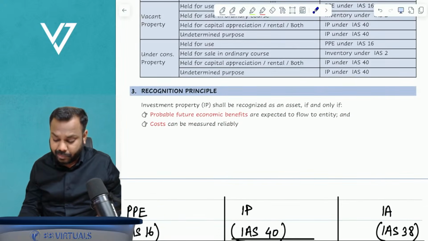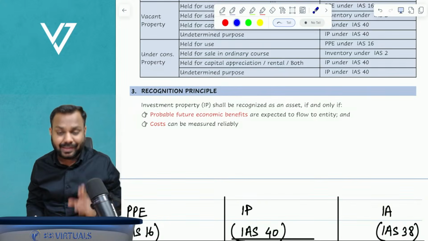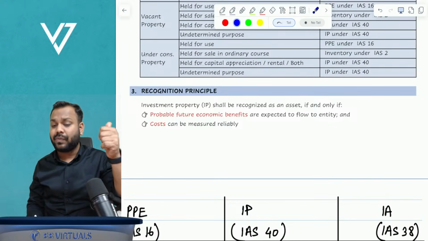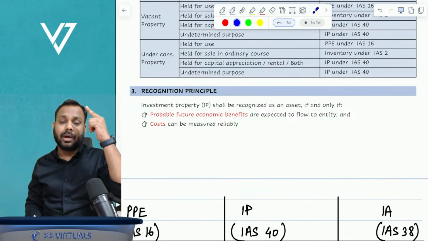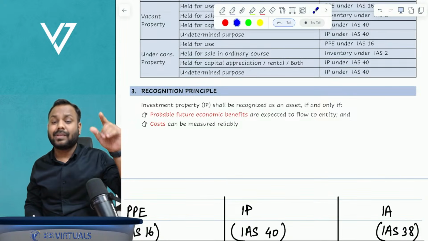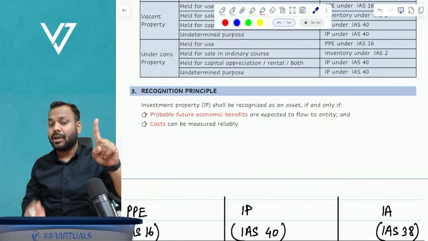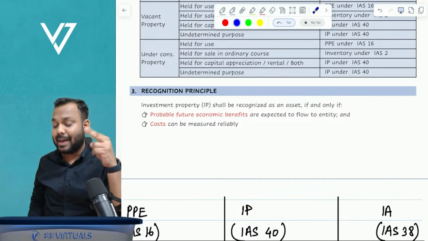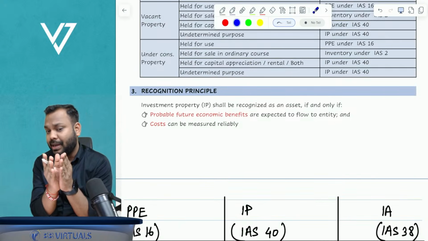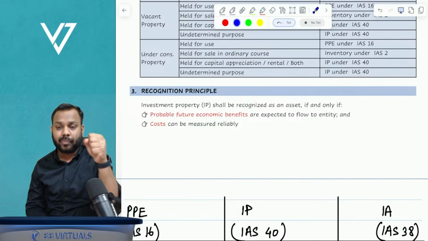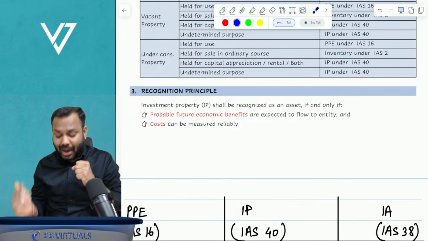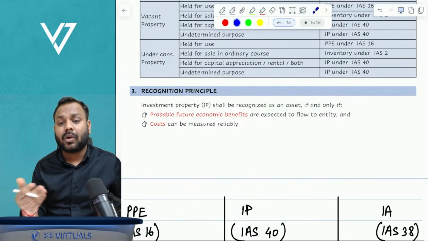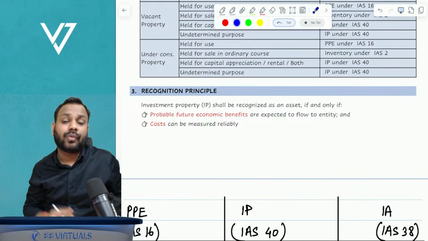Now, the recognition principle for investment property, as I mentioned, is exactly the same as that of property, plant, equipment. That is, future economic benefits are expected to flow to the entity, and cost has to be measured reliably. If both these conditions are satisfied, then yes, we can recognize the investment property in the financial statements. If either of these conditions is not satisfied, then whatever amount we have spent on investment property will be expensed off to P&L.